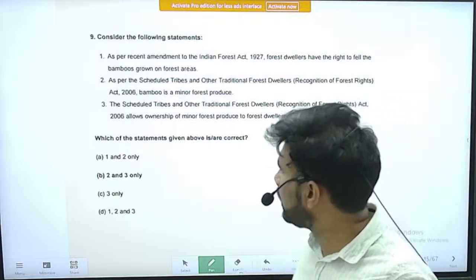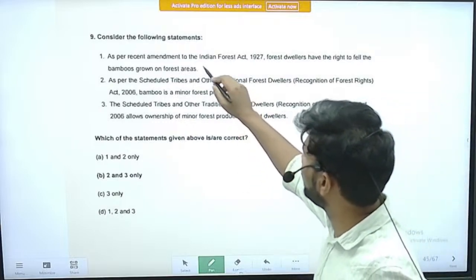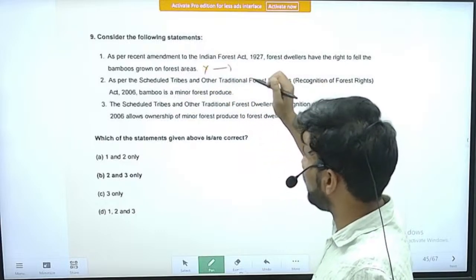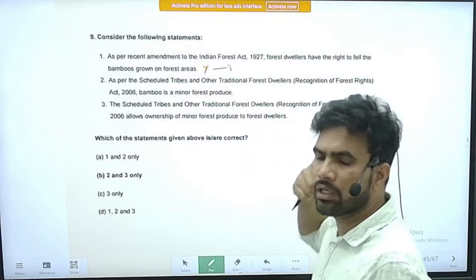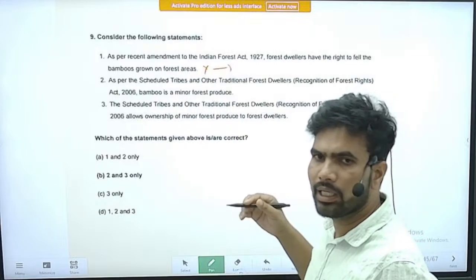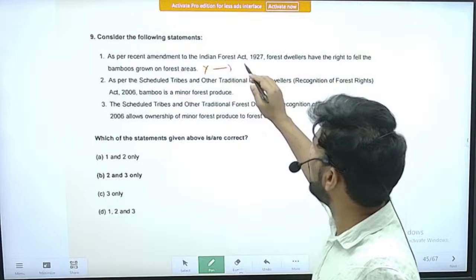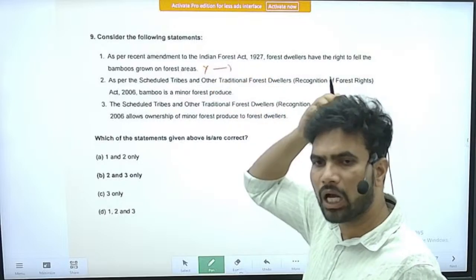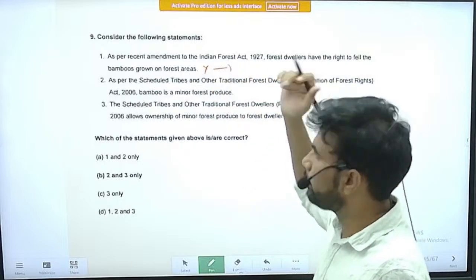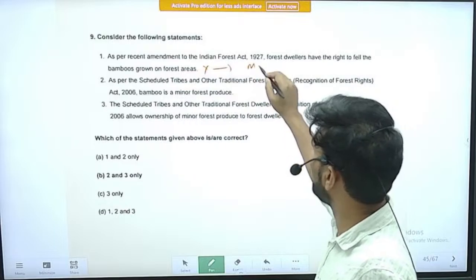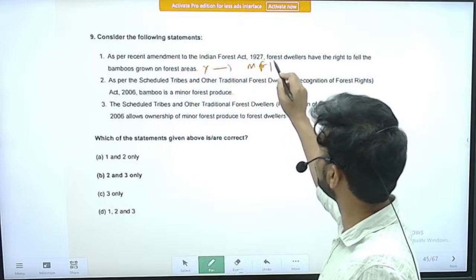So this is an incorrect statement, because the bamboo that is grown in the forest regions, the people do not have the power to fell it, because it is not considered a minor forest produce.